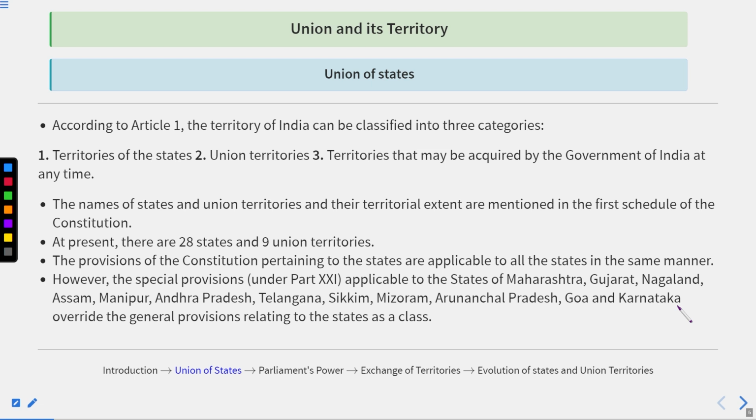Thereafter, according to Article 1, the territory of India can be classified into three categories. Always remember which article classifies the Indian country, and what the classification is. These are important things. First, territories of the states. Second, union territories, UTs. Third, territories that may be acquired by the government of India at any time.